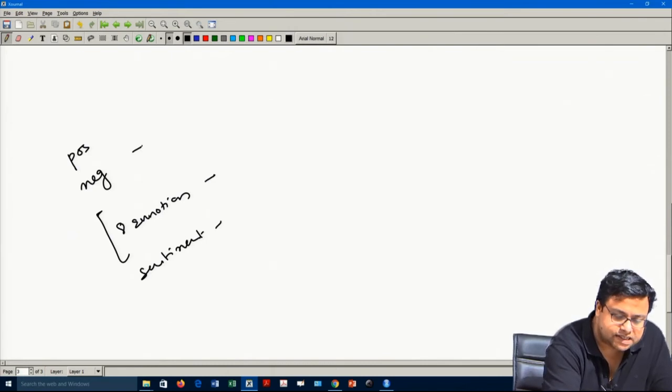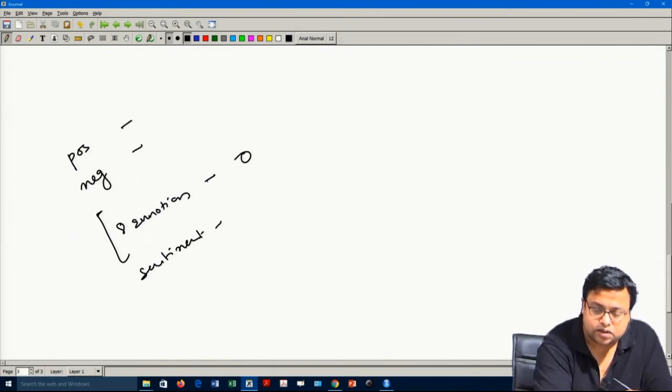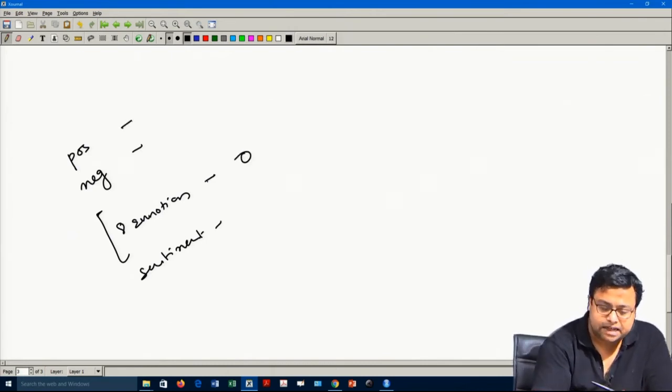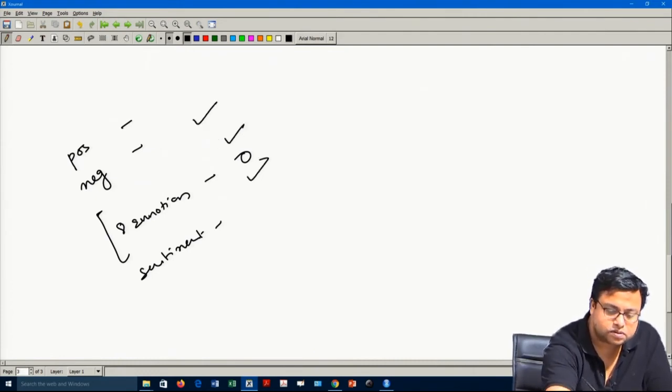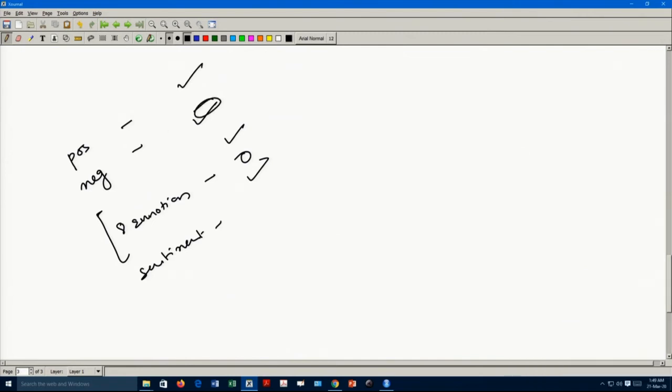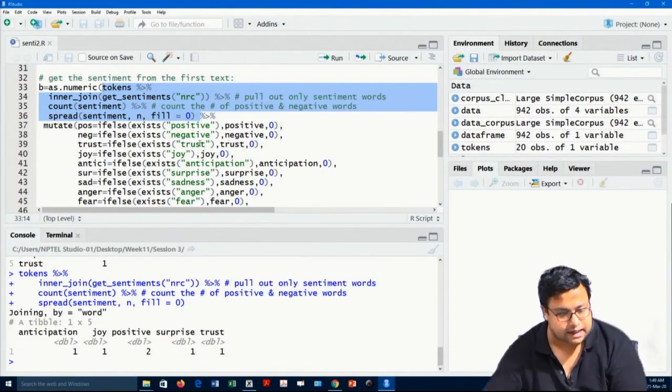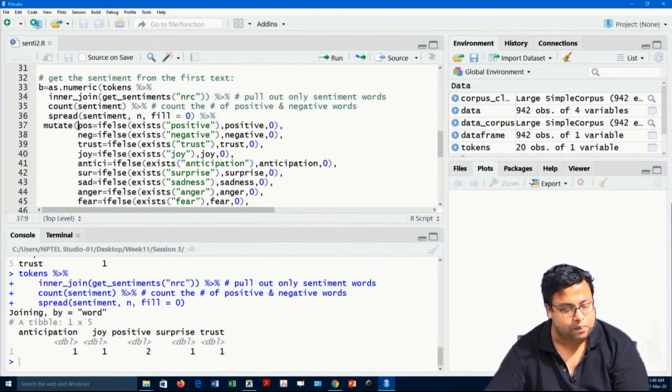So, by chance if some sentiments are missing, they should come as 0. If some sentiments are there, they should come as the corresponding counts. So, this count should be there, and this count should be 0 in this particular case. How can I ensure that this count will be 0? To ensure that, I am writing this particular function. You see, I am writing POS is equal to an if else function.